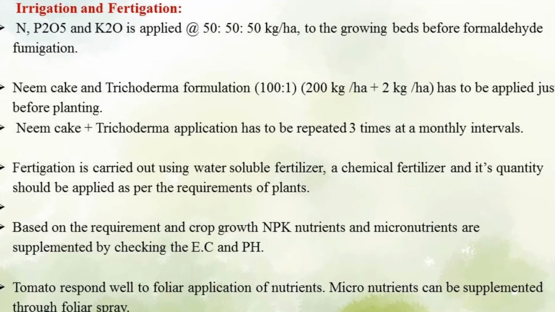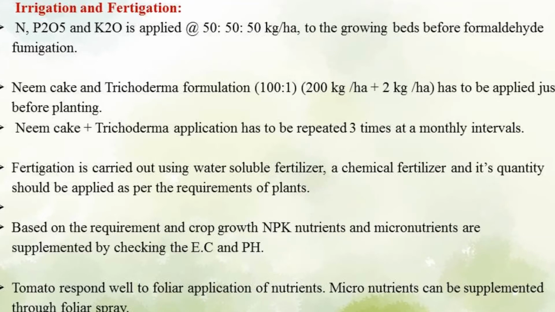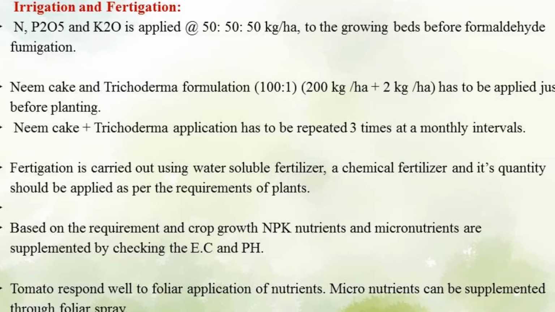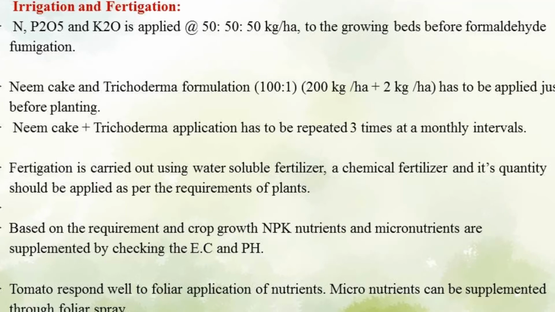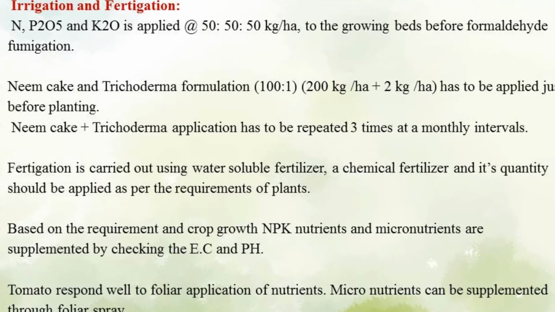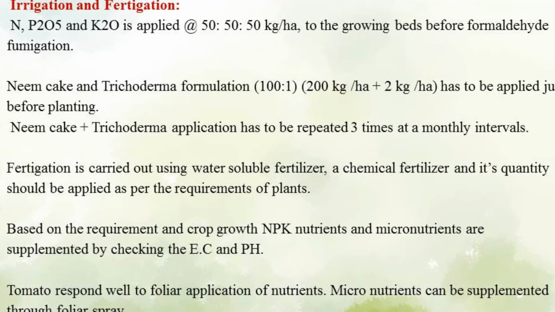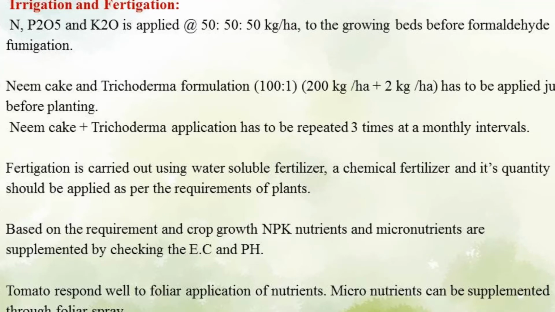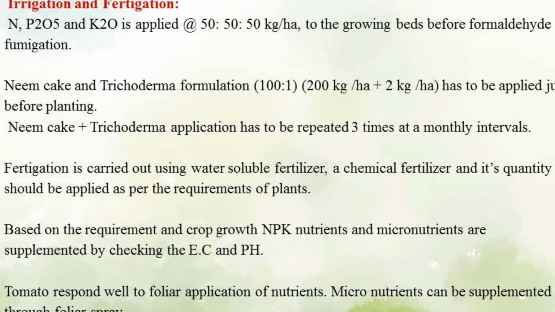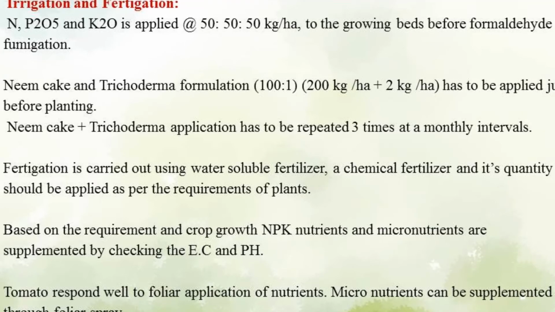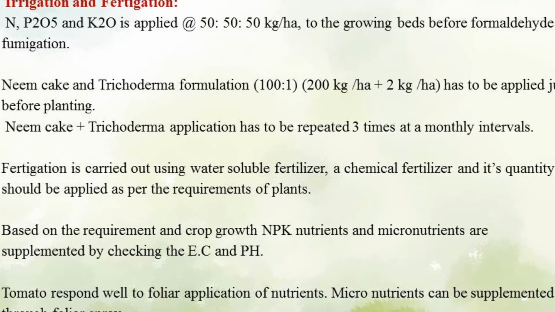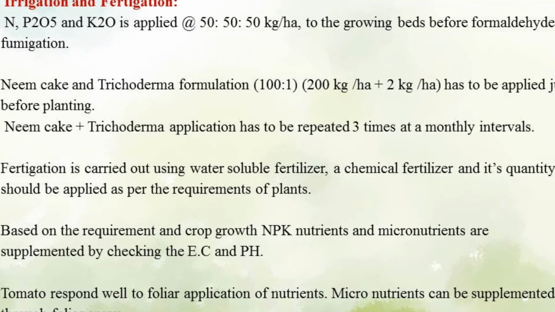Then we have to apply neem cake and trichoderma formulations in a proper proportion, that is 100:1. It contains 200 kg neem cake and 2 kg trichoderma for 1 hectare area, and it has to be applied just before planting. Then neem cake and trichoderma applications have to be repeated 3 times at monthly intervals.